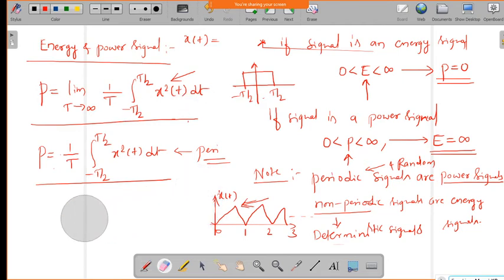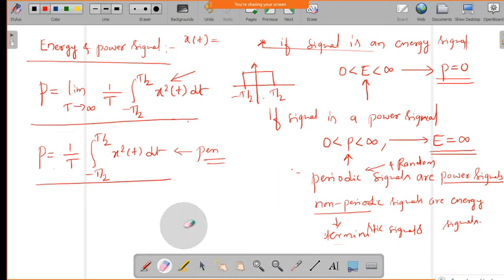Yes, sir. So now for the discrete time case, this was for the continuous time case, how to find the power of that signal. For the discrete time case, the equation is P equal to limit n tends to infinity of 1 over 2n plus 1, summation n equal to minus n to plus n, x square of n.